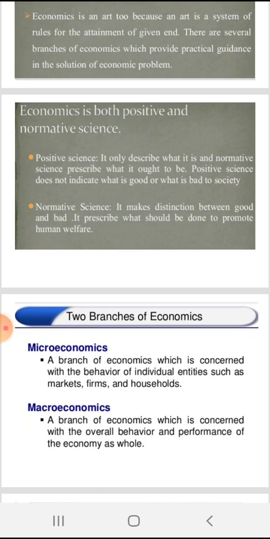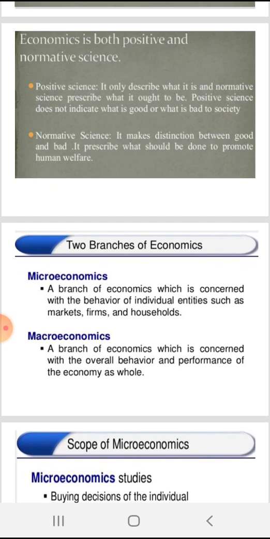Economics is both positive and normative science. Positive science only describes what it is, and normative science prescribes what it ought to be. Positive science does not indicate what is good or what is bad to society. Normative science makes a distinction between good and bad. It prescribes what should be done to promote human welfare.